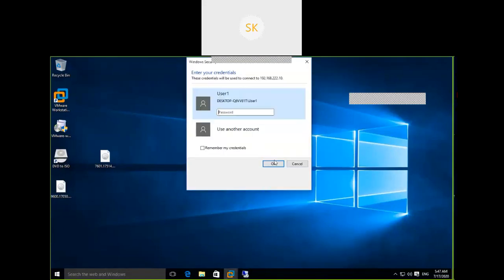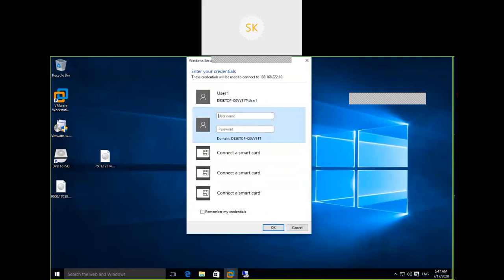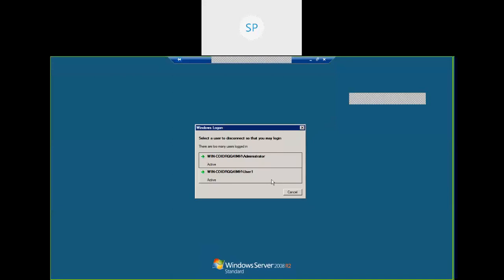It will wait for a few seconds. If you are not selecting any option, it will quit you from the server. So I'm going to select one session to kick off. I am going to quit user 1 from the server. Select user 1.